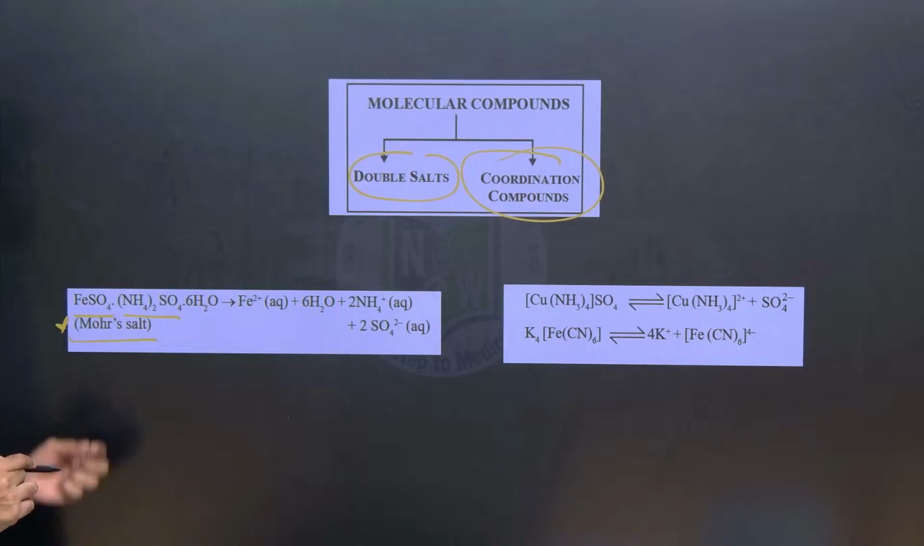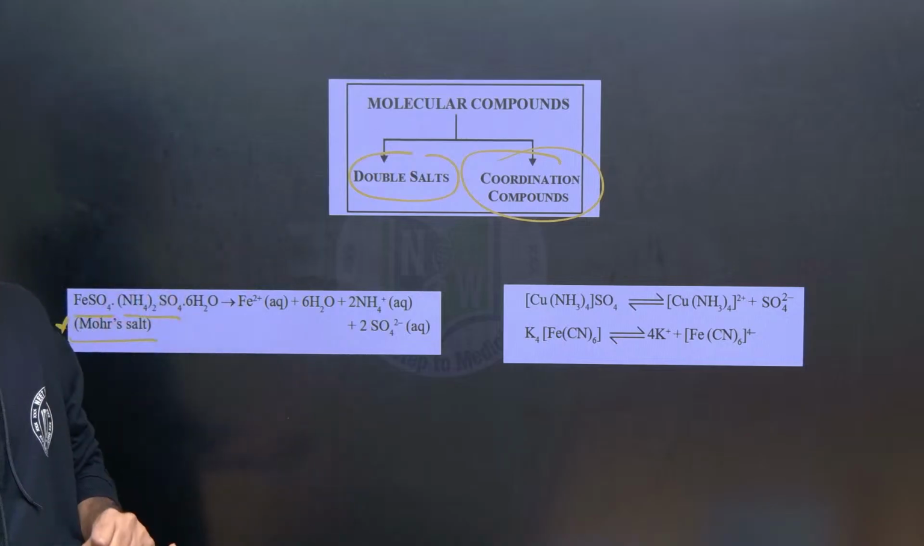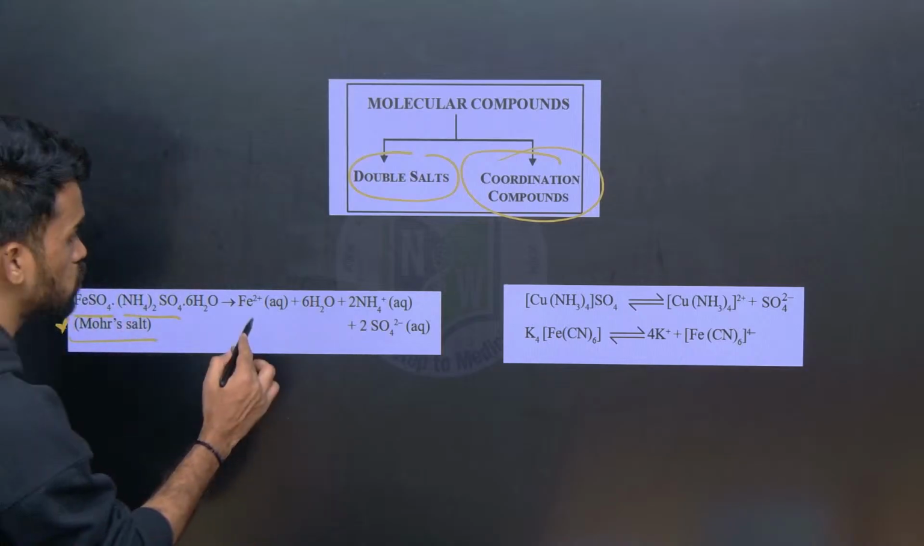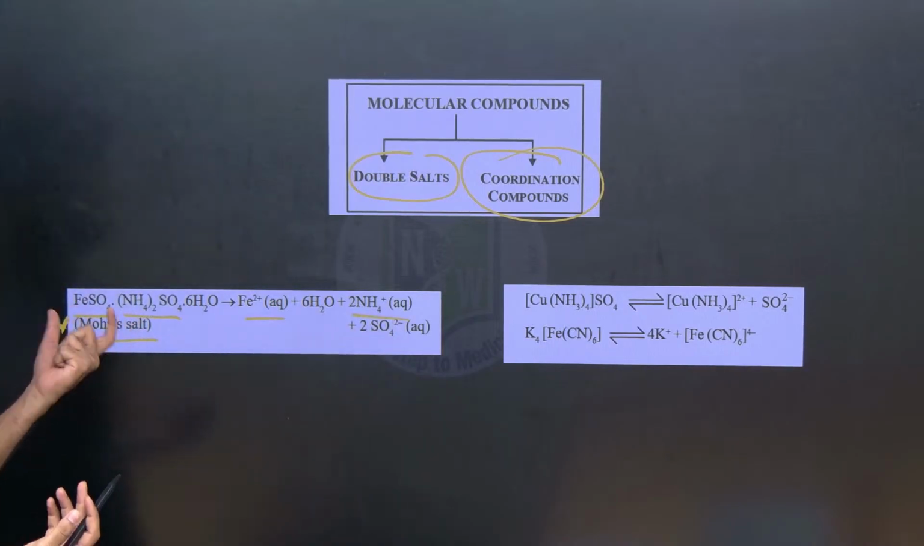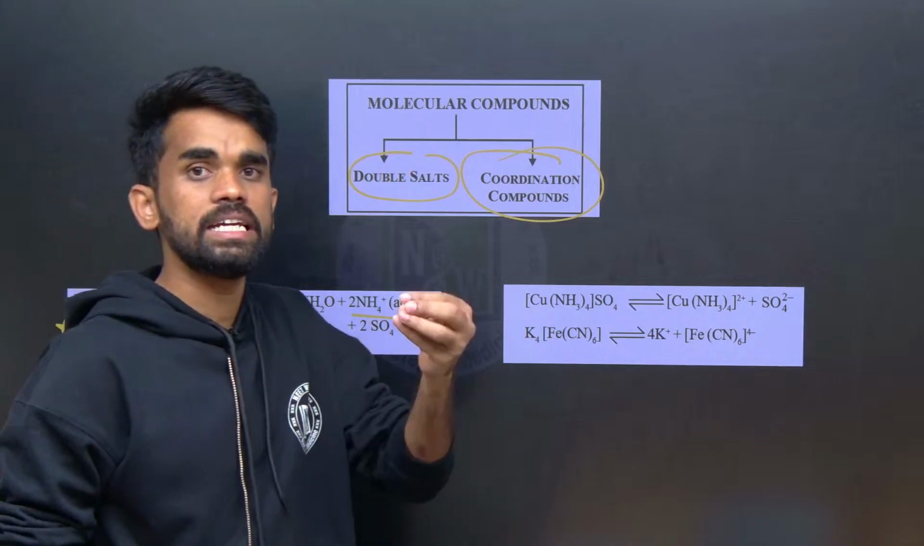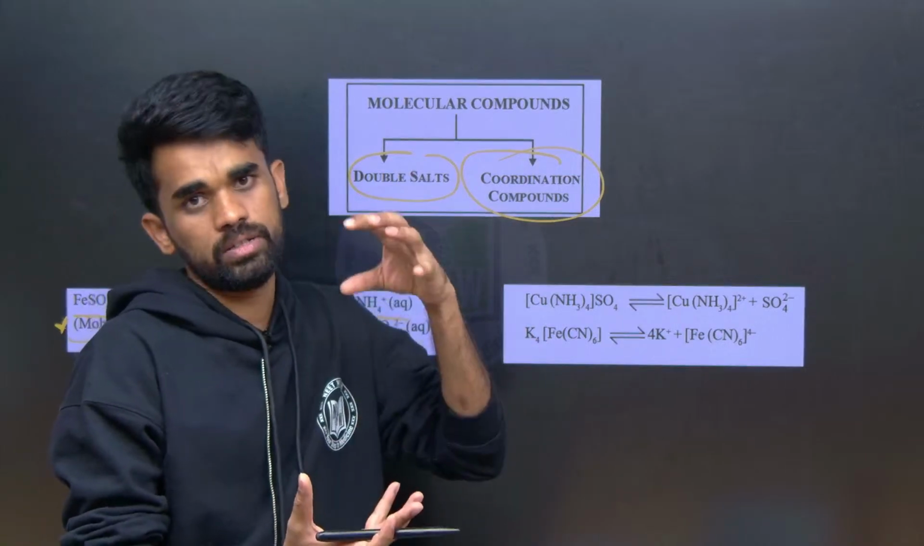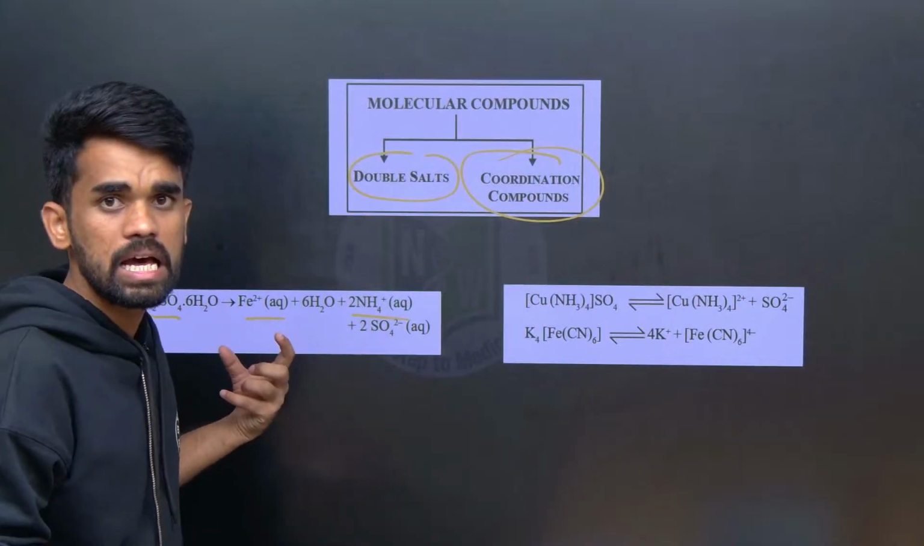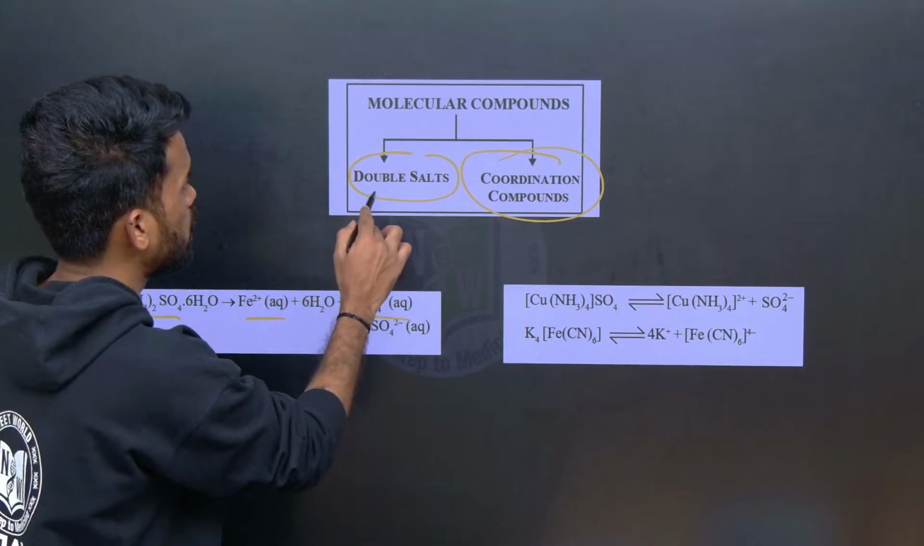Upon placing this in the aqueous medium, what happens to the salt? It dissociates into its ions. It means this salt loses its identity when we keep it in water. When placed in the aqueous medium, it loses its identity. So this is for double salts.